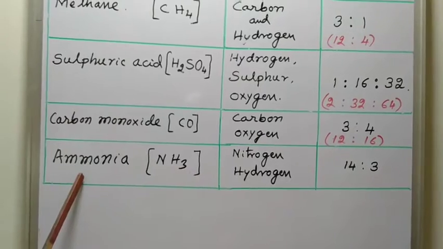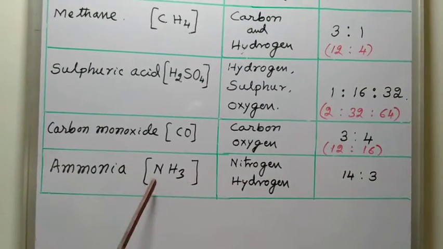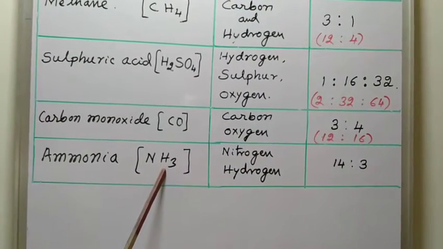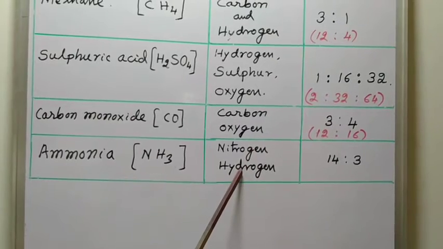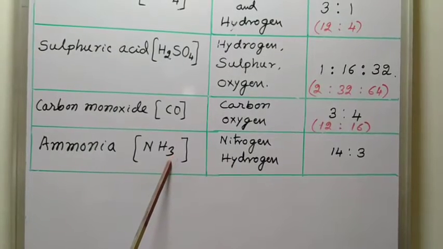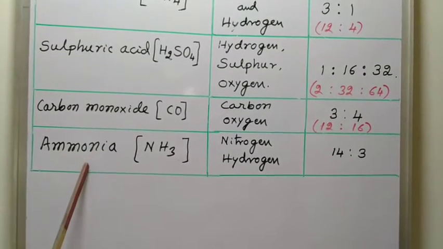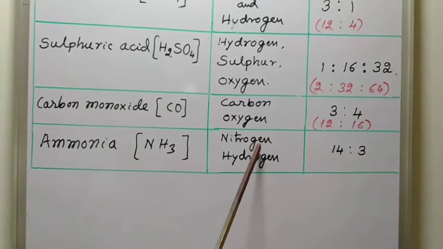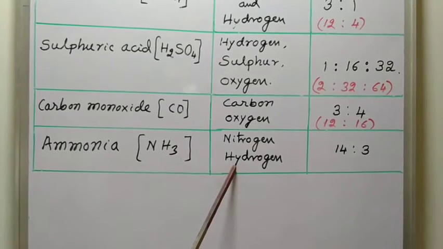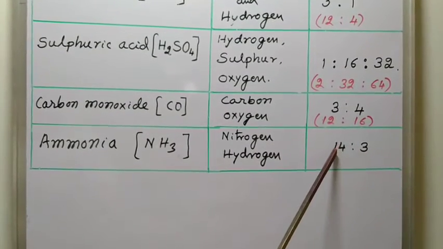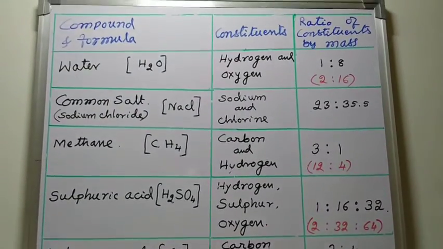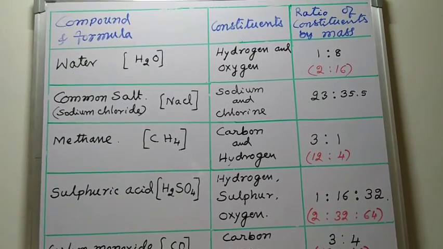Come to the last one, ammonia. Formula is NH3, where N means nitrogen and H means hydrogen. So 1 atom of nitrogen and 3 atoms of hydrogen combine to form ammonia. So 1 atom atomic mass is 14 and 3 atoms of hydrogen, therefore 14 is to 3. So in this way, the compounds' constituent masses are in definite proportions.